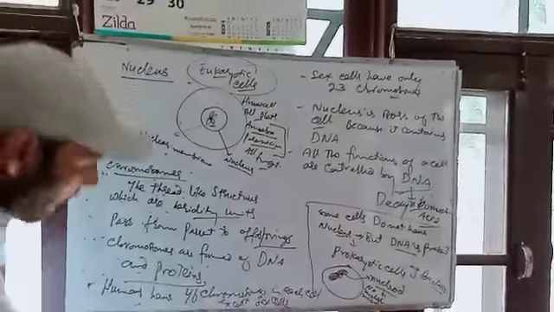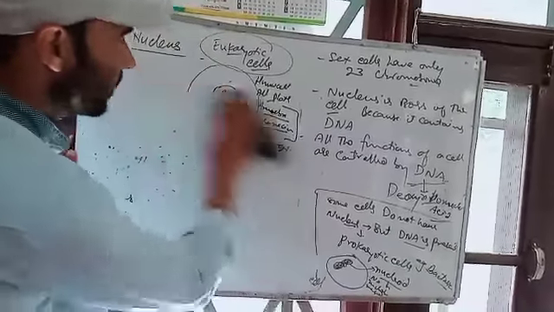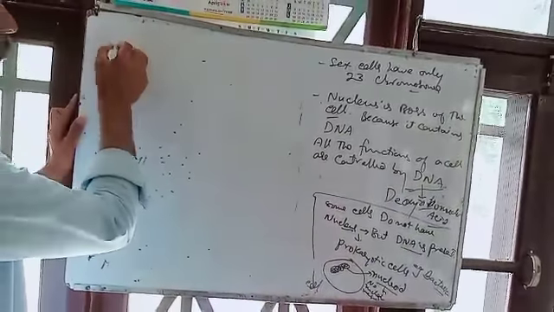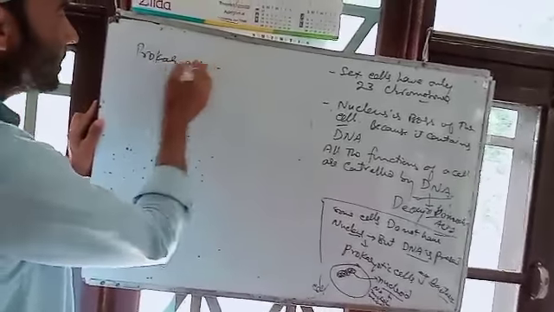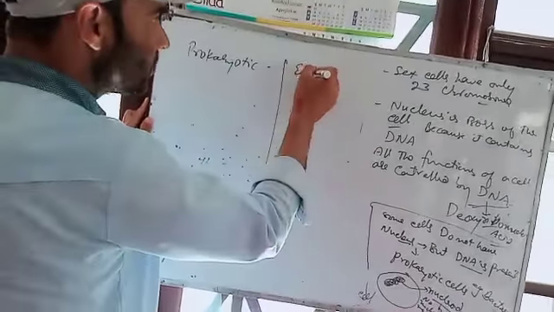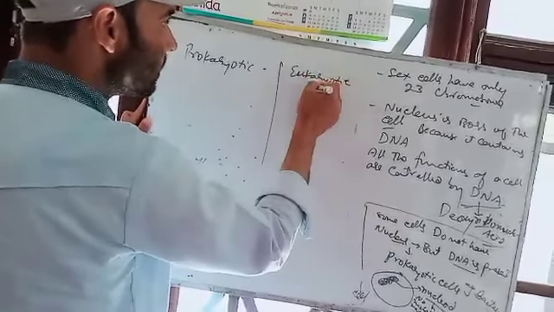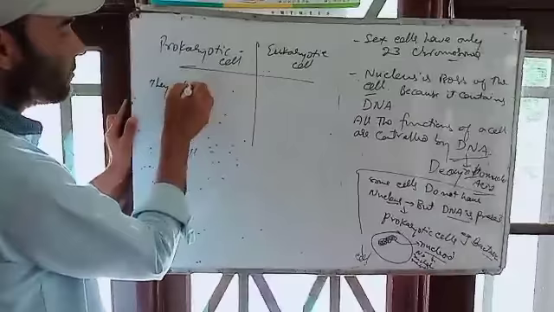I will write one or two points regarding these prokaryotes and eukaryotes, so that you can understand it. In the prokaryotic cell and eukaryotic cell, prokaryotes do not have a nucleus.